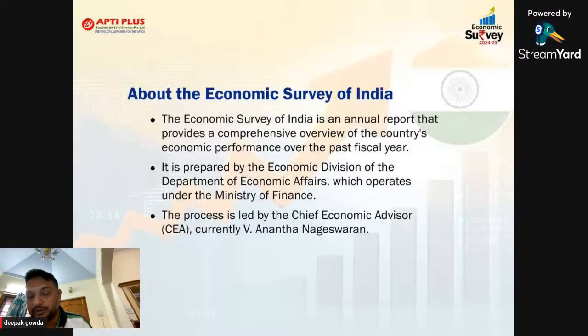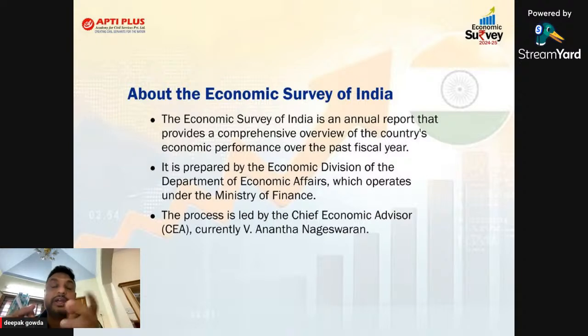This year's economic survey, the first slide is explaining what the economic survey is. It's an annual report, a comprehensive overview of the country's economic performance related to the previous year. Don't get confused. The budget will be the forecast of next year, 2025-26: where the government is going to generate revenue, where it is going to spend the money, and what new policies it is going to launch for 2025-2026, and what grants they will require. All this will be explained in the budget.